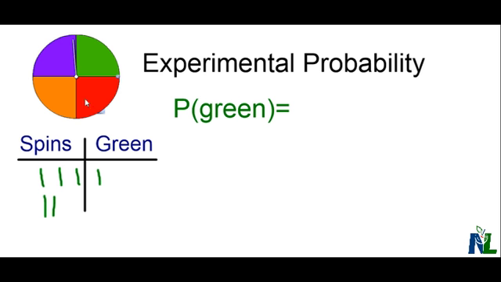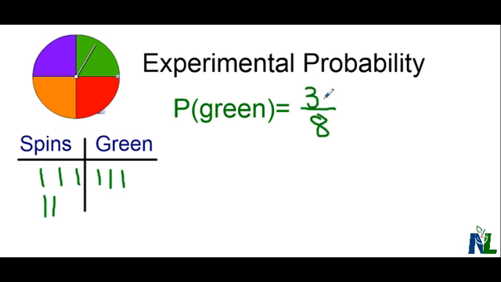I'm going to try for 8 spins, so I've got 6 so far. Let's try for 2 more. I got 1 green. And I got 1 more green. So I can see that my experimental probability, out of 8 spins that I did, I got 3 green.